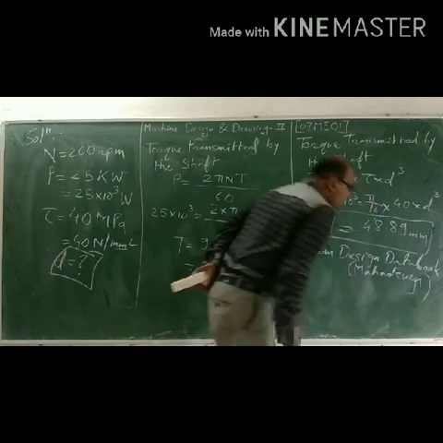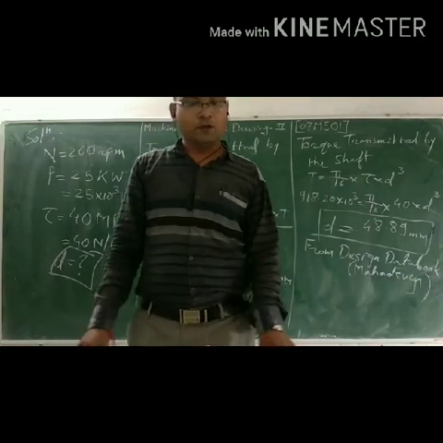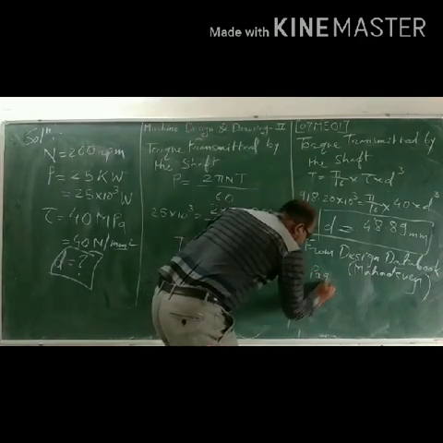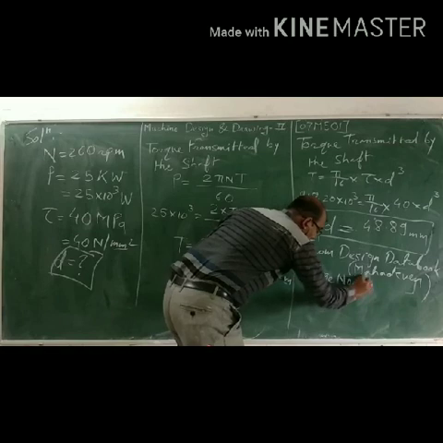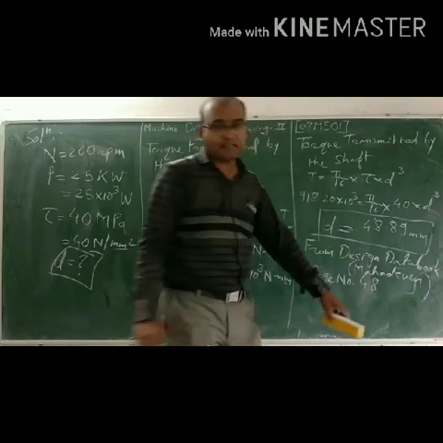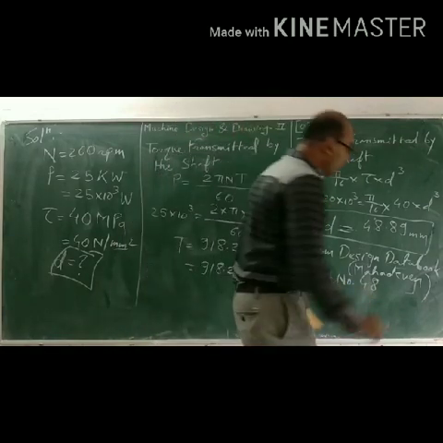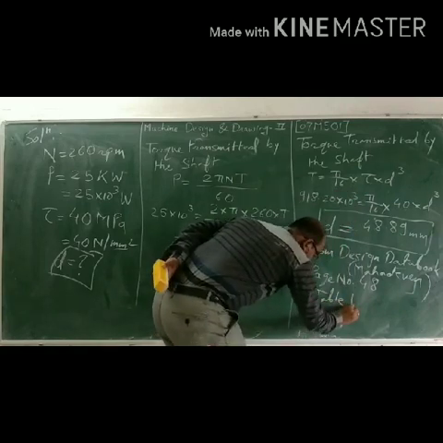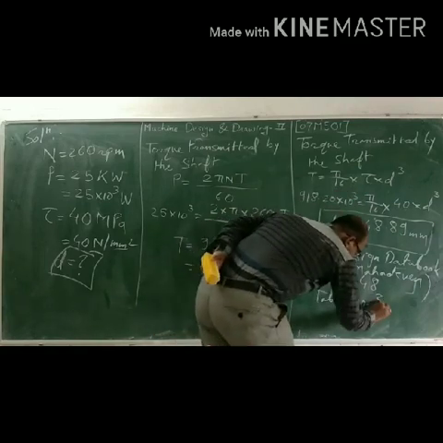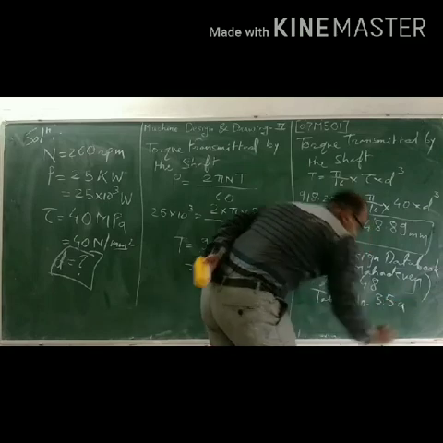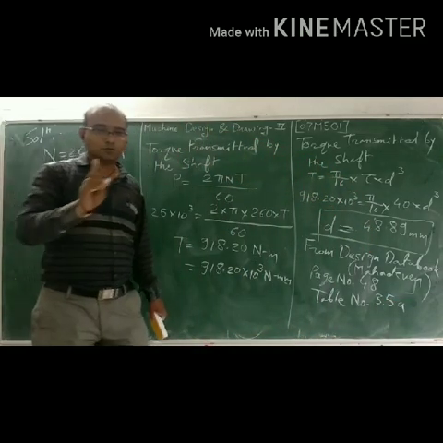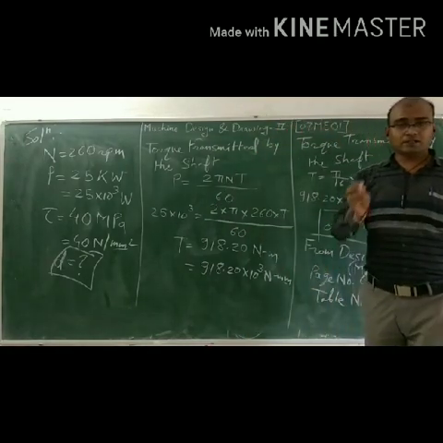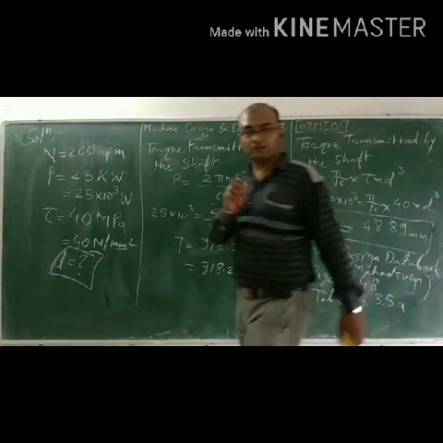As per your design data book Mahadevan, check page number 48 and table number 3.58. Okay. So you are all ready with your data book at page number 48 and table number 3.58.